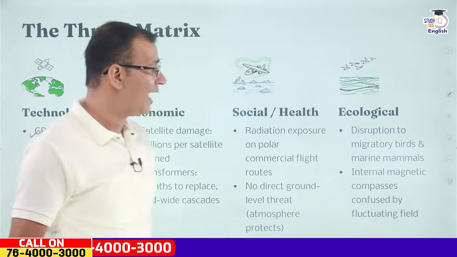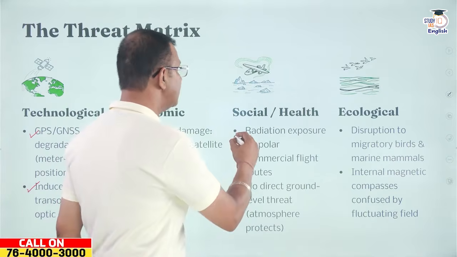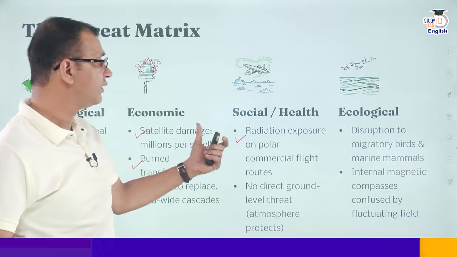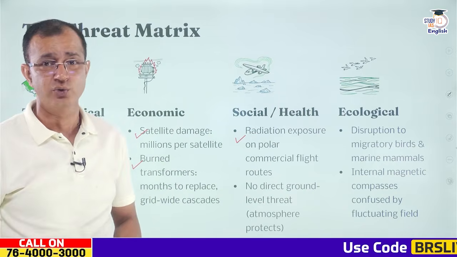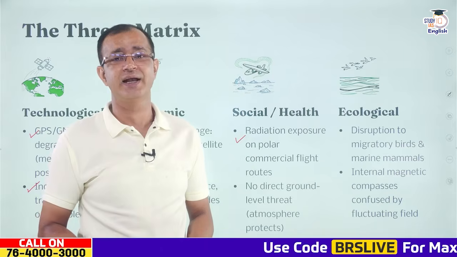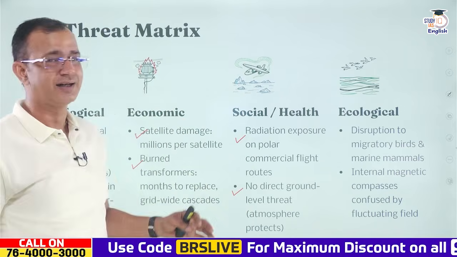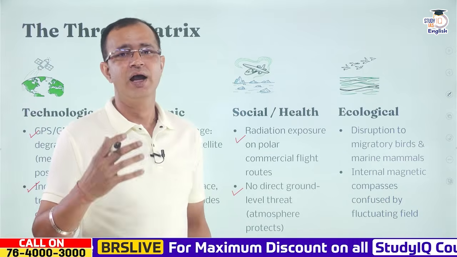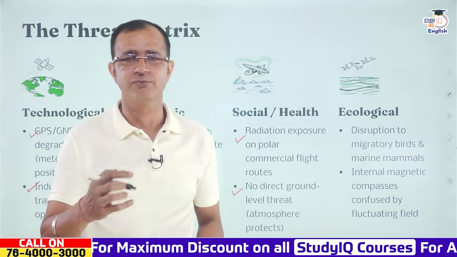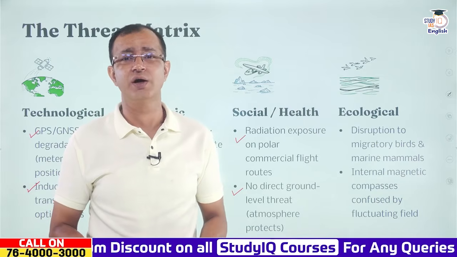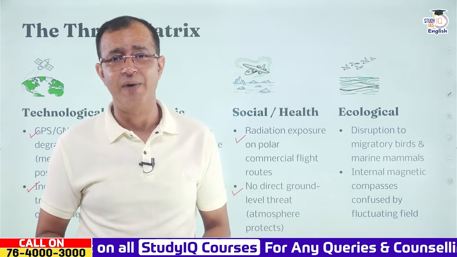Alright, there will be social and health implications as well, because radiation exposure will be there on the polar commercial flight routes, and the passengers may get impacted. There is no direct ground level threat right now, because the atmosphere protects us from the dangers of the solar wind as well as from the coronal mass ejection.